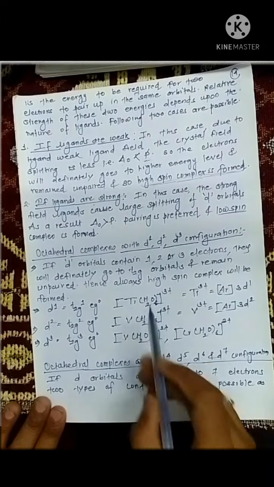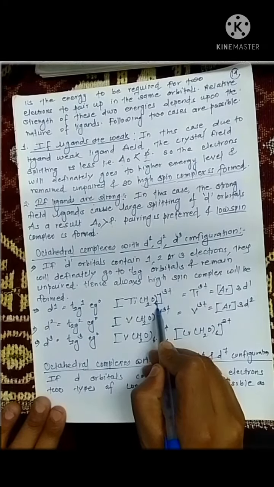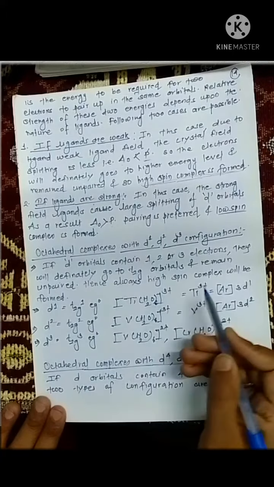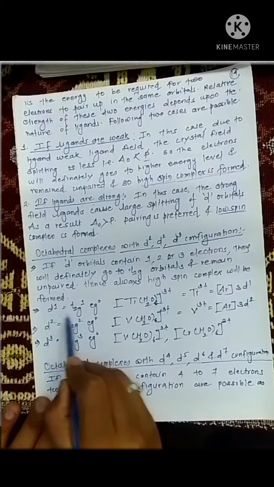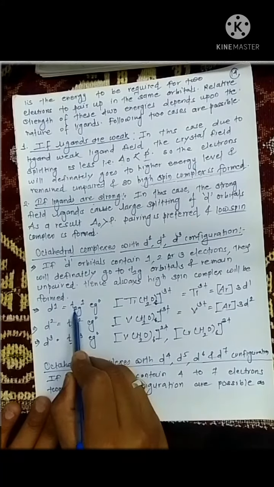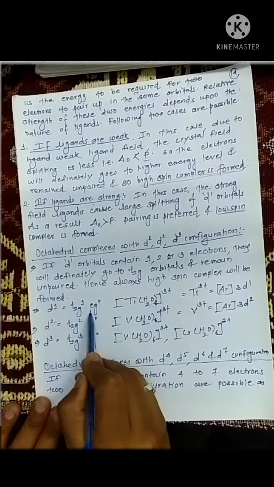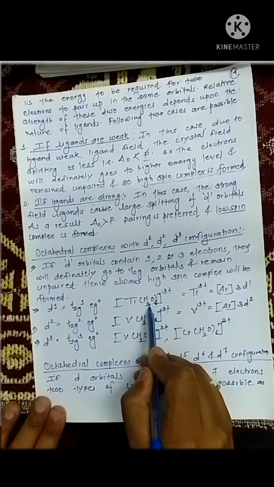For example, just see here, in hexaaquatitanium(III), water is generally considered a weak ligand, and it is a d1 system. So obviously the electronic configuration after splitting can be written as t2g1 eg0. If I replace this ligand with cyanide, so that the complex is hexacyanotitanium(III), cyanide is a strong ligand, but no problem at all, it is still a d1 configuration. This configuration is always written as t2g1.